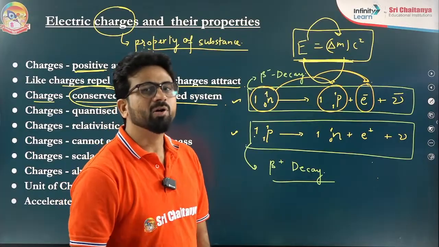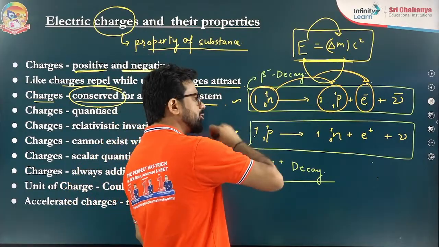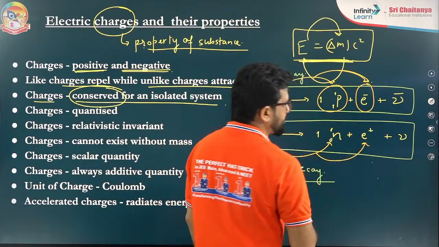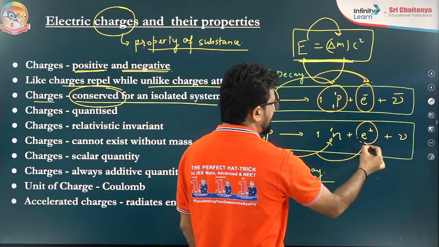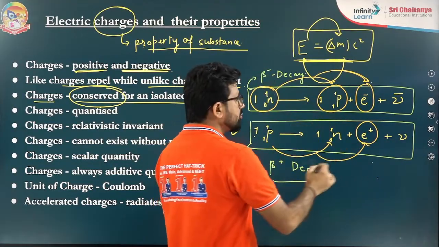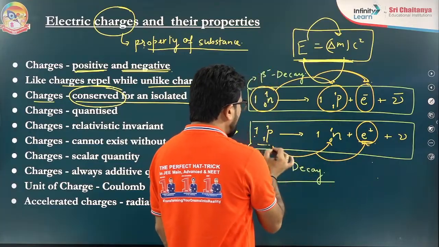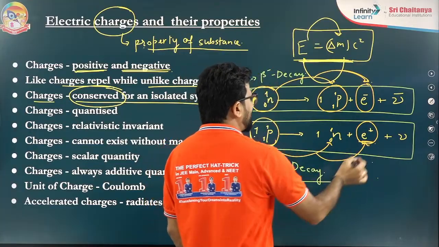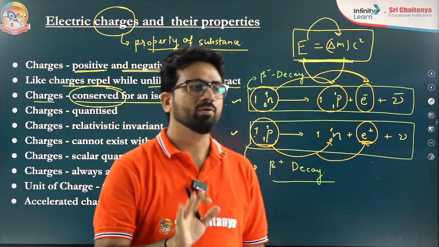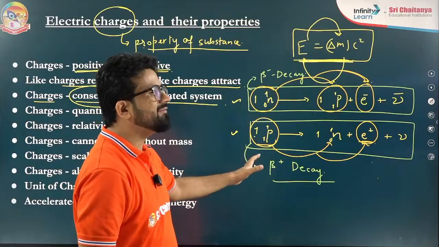So it can be possible. Here one proton is there, and finally one neutron and one positron. We call this a positron. It is not a proton, not an electron. It is a positron. So this positron is created. Initially one charged particle is there, and finally also one charged particle is there. The neutron is not a charged particle, there is no charge. So you have to understand this very basic thing.